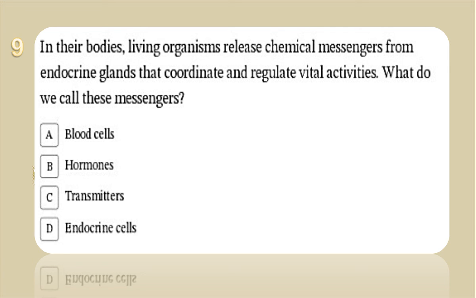We have blood cells, hormones, transmitters, and endocrine cells. In our body, what is the chemical message secreted from the endocrine glands to all the body parts? We call it hormones. This is the main definition of hormones.